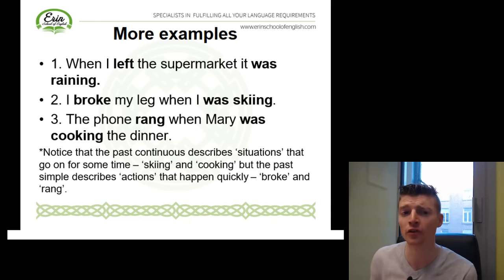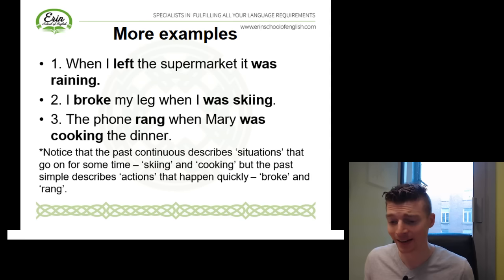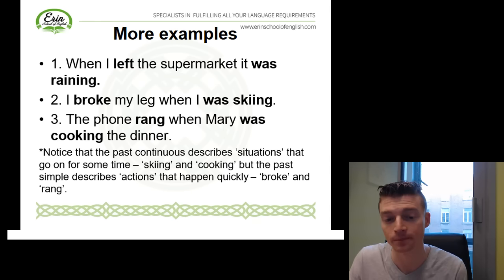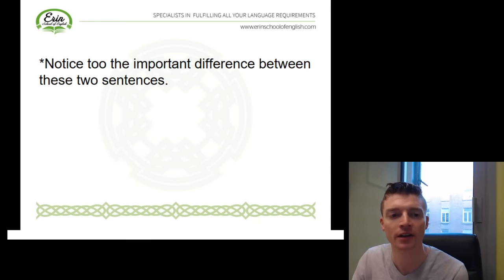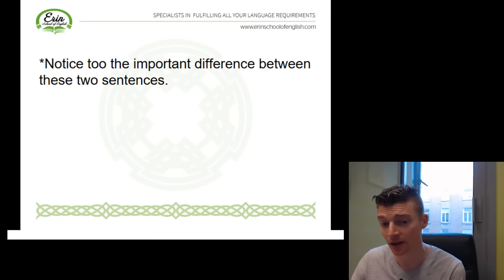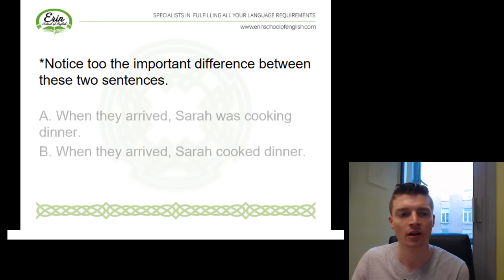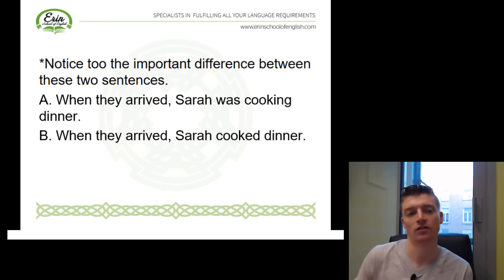And just like in the first example, it was raining before I left the supermarket. It was probably still raining sometime after I left the supermarket, so it was raining. This is the longer action. Past simple is the shorter action, the action that happens more quickly. Just another important point here when we're using the past simple and the past continuous together. Have a look at these two sentences.